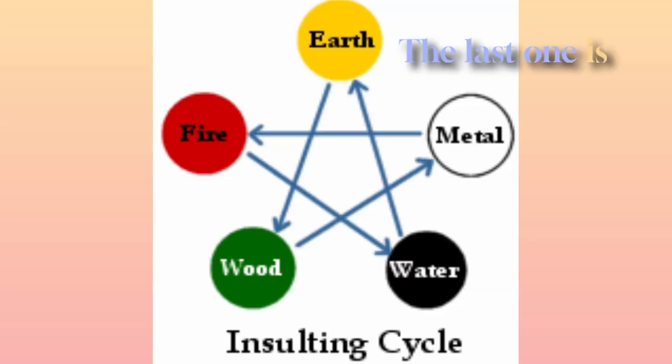The last one is the insulting sequence. This sequence is literally called insulting in Chinese. It takes place in the reverse order to the controlling sequence. Thus, wood insults metal, metal insults fire, fire insults water, water insults earth, and earth insults wood. This also takes place when the balance is broken. Thus, the first two sequences deal with the normal balance among the elements, while the second two, overacting and insulting, deal with the abnormal relationships among the elements that take place when the balance is broken.